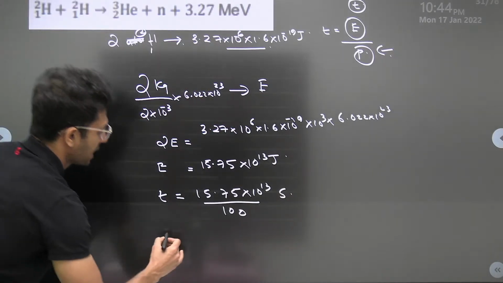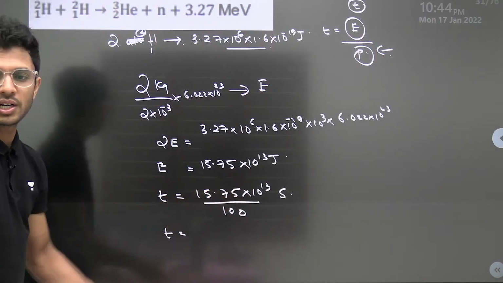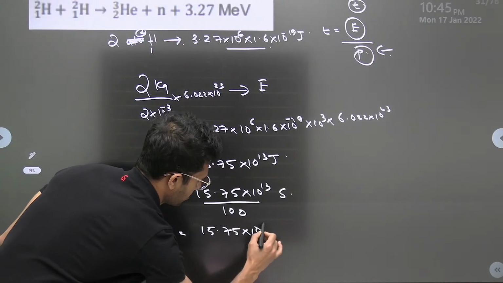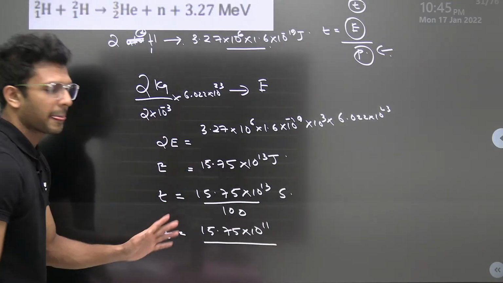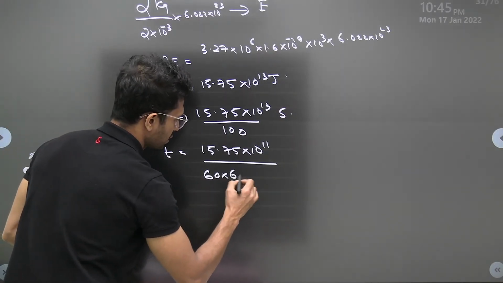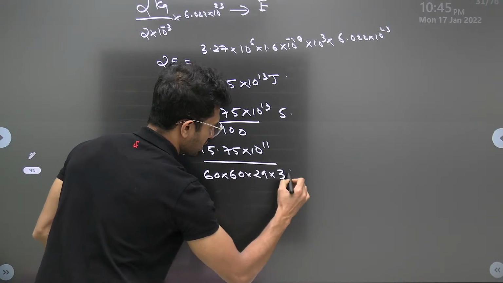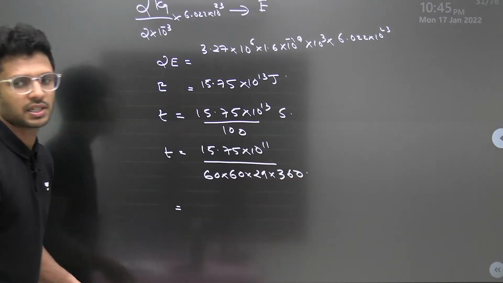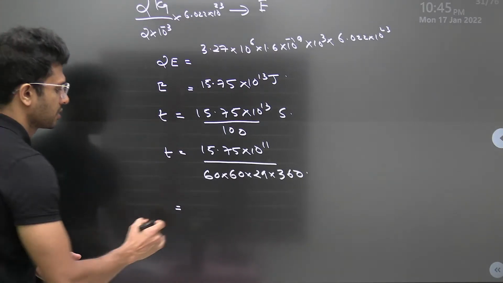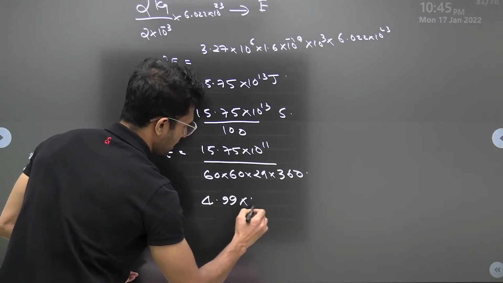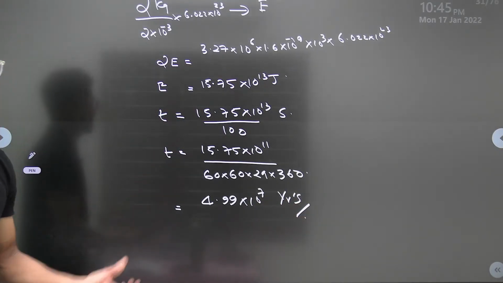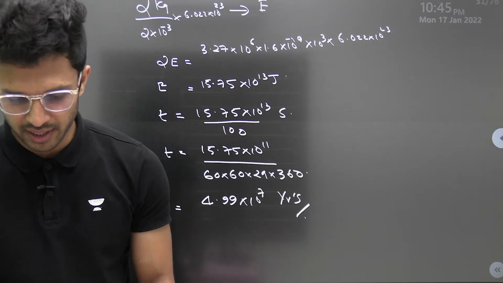Now the final answer can be in years also. How can we convert seconds to years? It's very simple. 15.75 into 10 power 13 by 100, right? Okay. Now how will we convert to a year? That is equal to 60 into 60 into 24 into 360. Okay, I am leaving the math to you. We'll be getting an answer of 4.99 into 10 power 7. Now if the final answer has to be in years, you can do it accordingly.